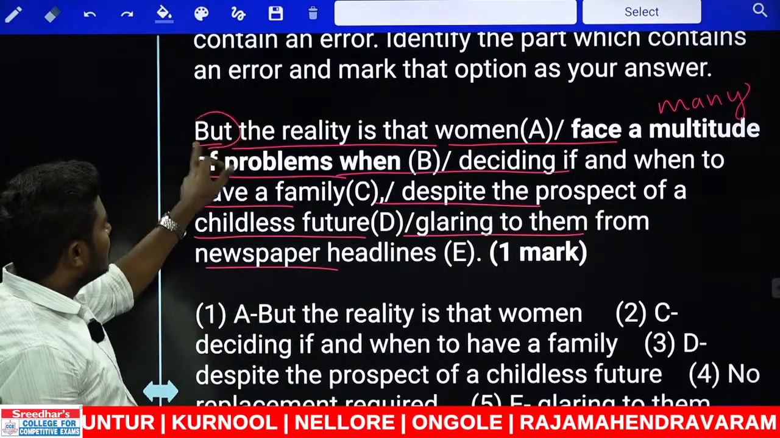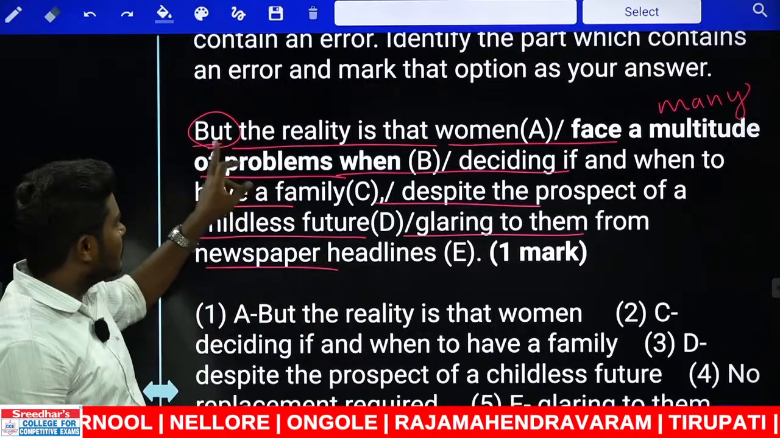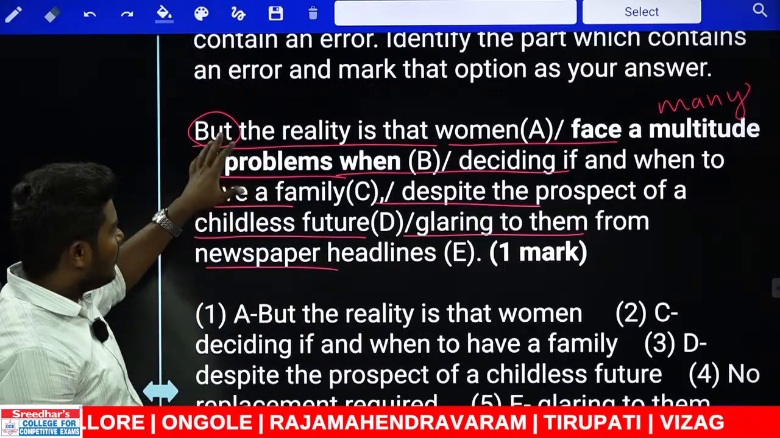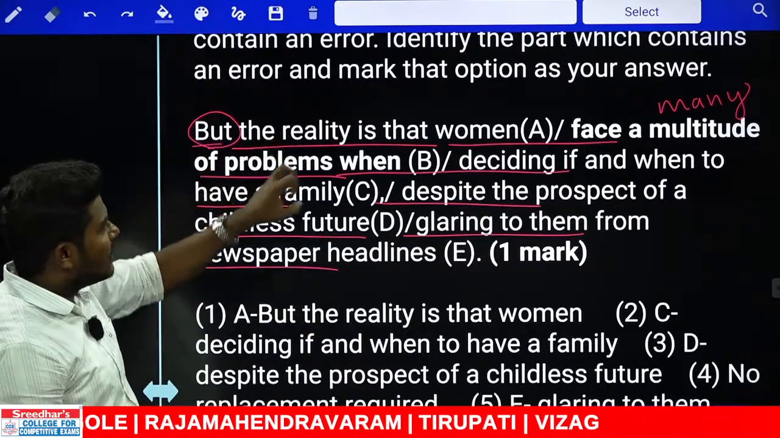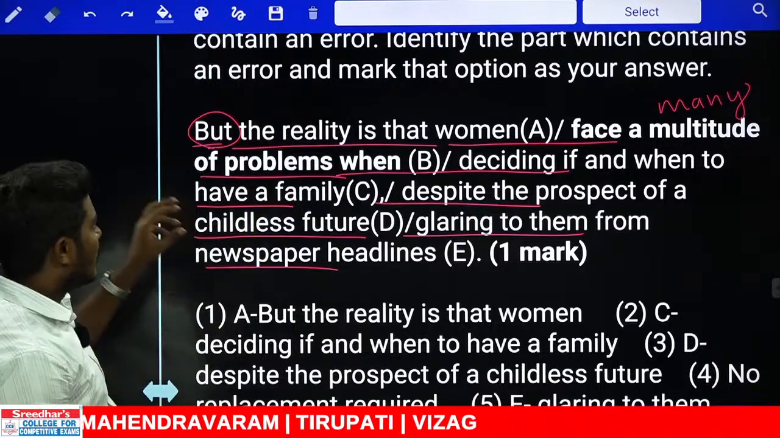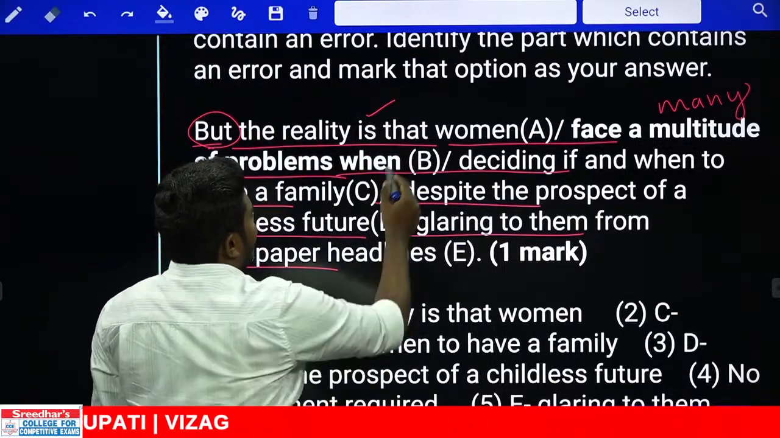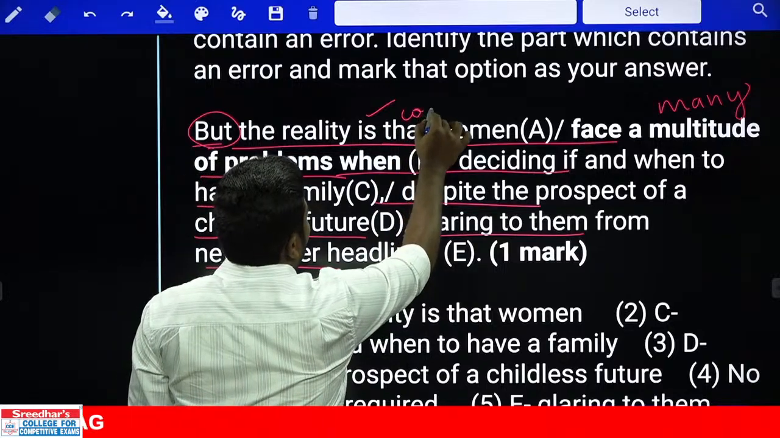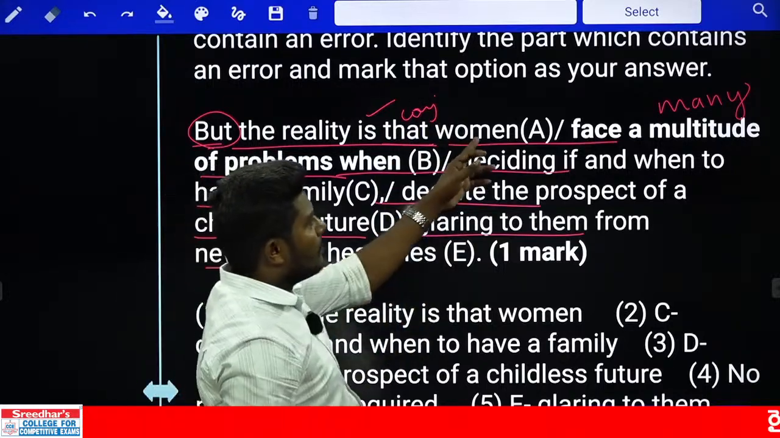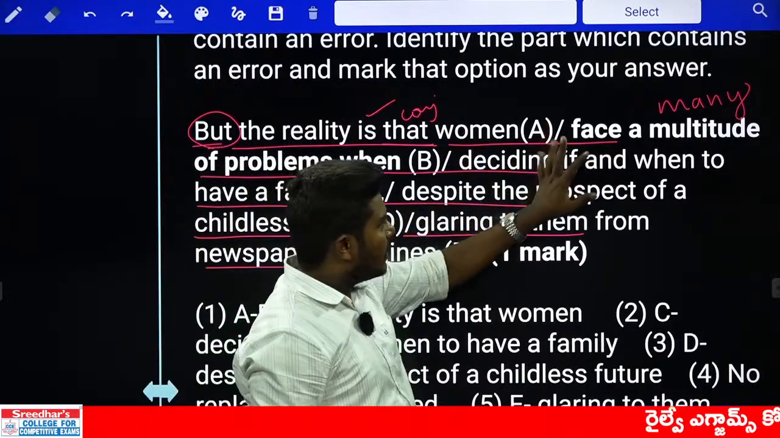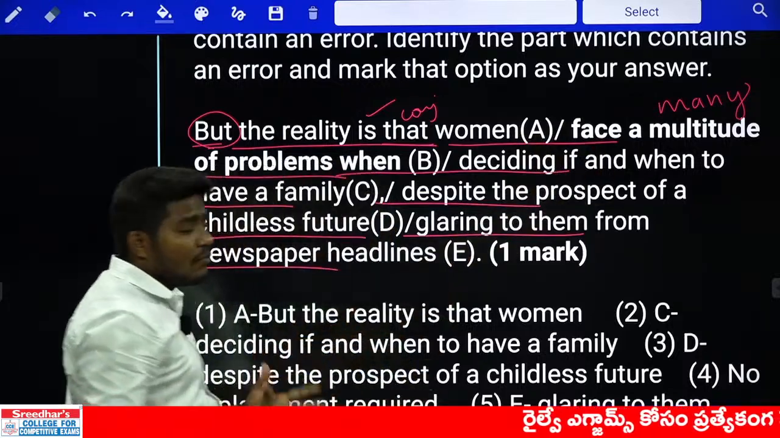First, this is the continuation of some other sentence, so that is why there is the word but. It is not the beginner, there is some continuation, so it is an extract of some passage. Okay, but the reality is singular, that can be used. Reality is that is again a conjunction. Reality is that women, plural, followed by face, absolutely correct. They face a multitude of problems.